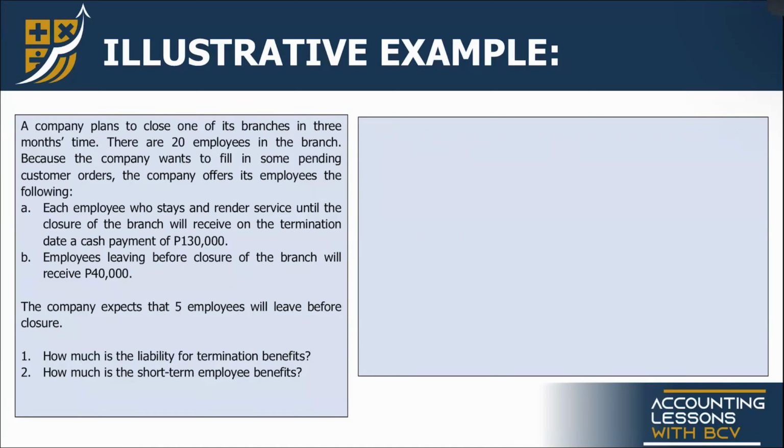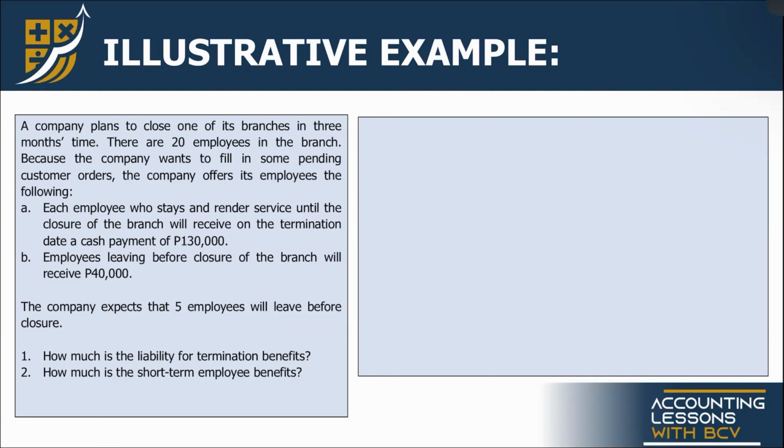Letter A, each employee who stays and renders services until closure will receive a cash payment of 130,000. Letter B, employees leaving before closure of the branch will receive 40,000. Company expects that 5 employees will leave before closure. How much is the liability for termination benefits? How much is the short-term employee benefits?